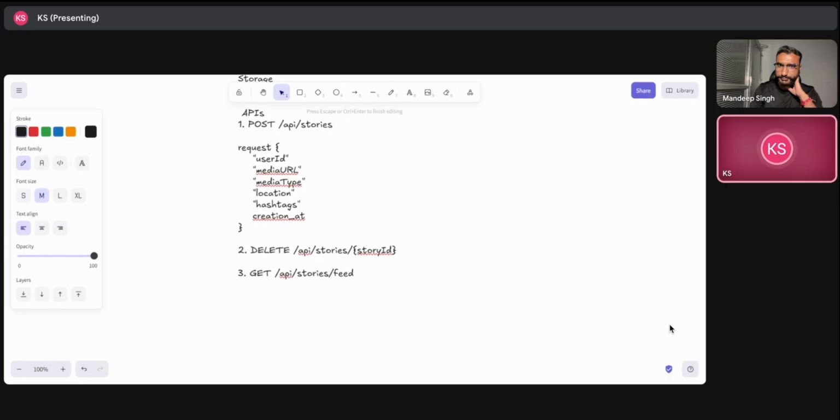I feel that since it is static content, it should be cached at some CDN layer. But if I go with a basic architecture, we should use blob storage for all that static content, so it should be stored in blob storage.